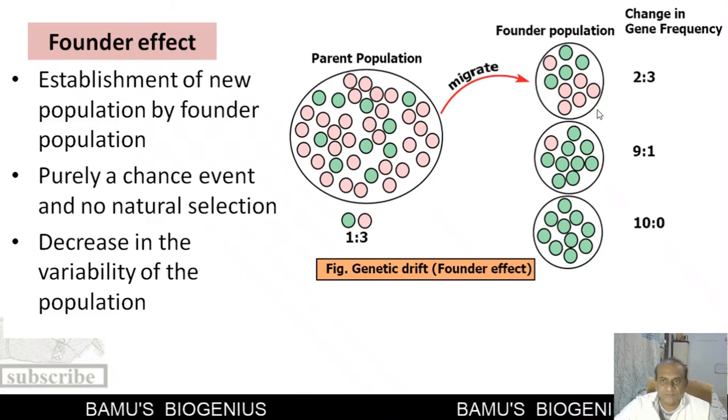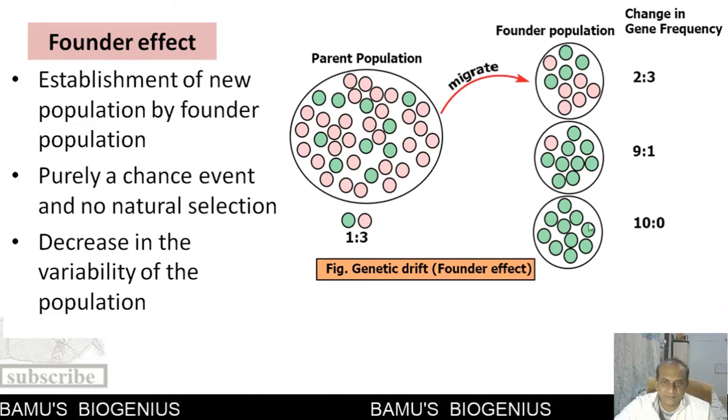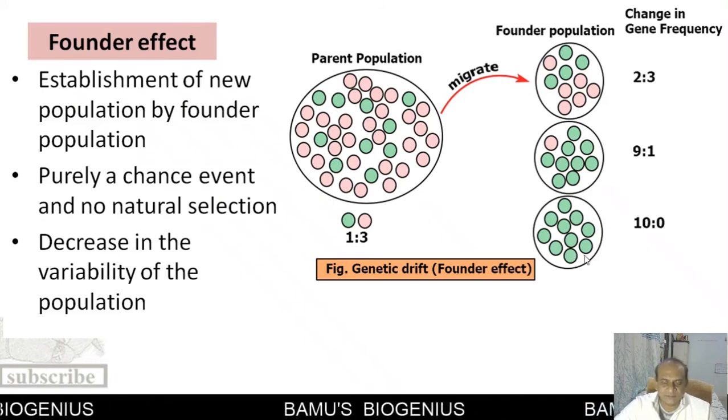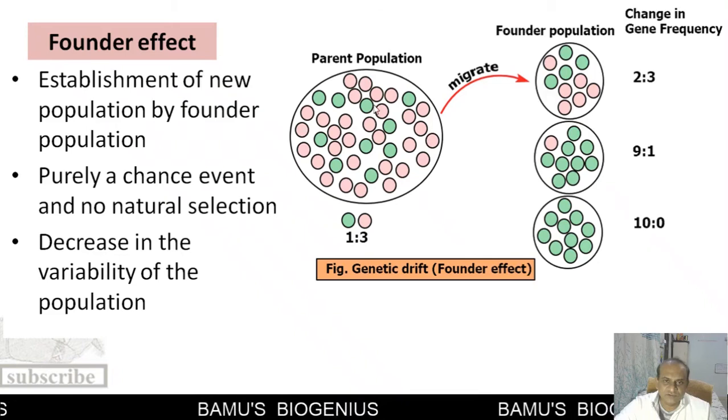That means after the founding population, after several generations, a particular allelic frequency has increased, or that particular allele is fixed in the population, and that gives rise to a new kind of organism which is different from the parent population. So this is known as the founder effect.